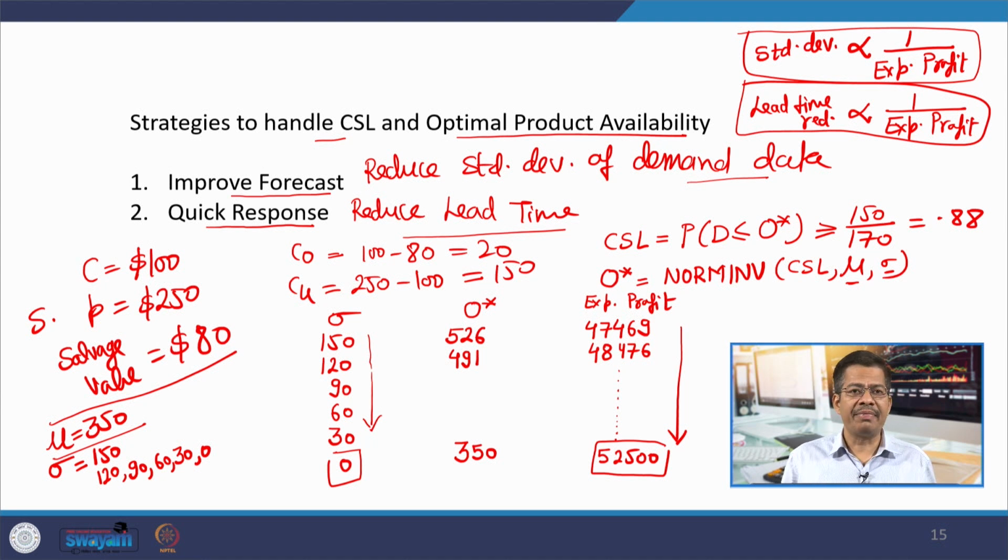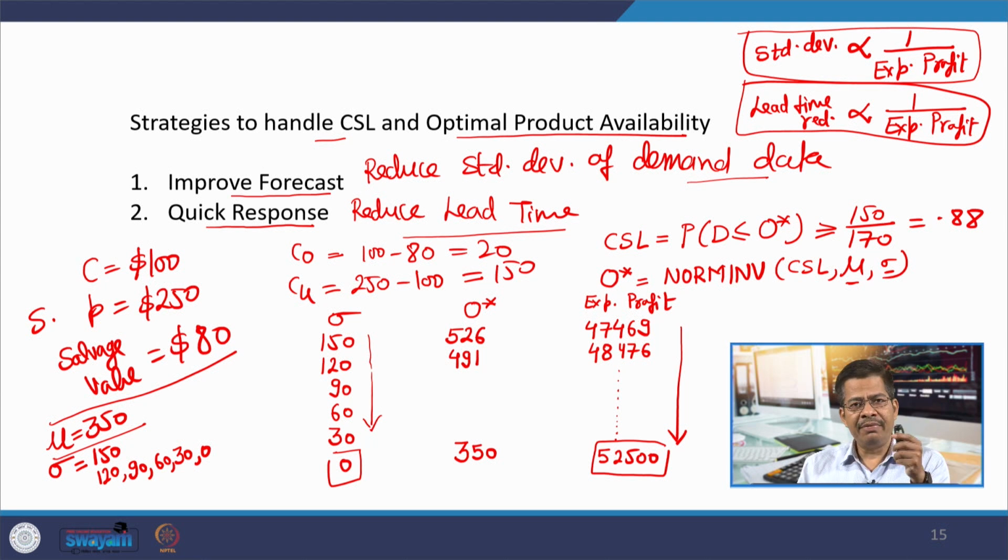So, in this case we have seen the practical cases where demand is backlogged or demand is lost, but as I said in the beginning, there will be a hybrid case where some demand is lost and some demand is still there.